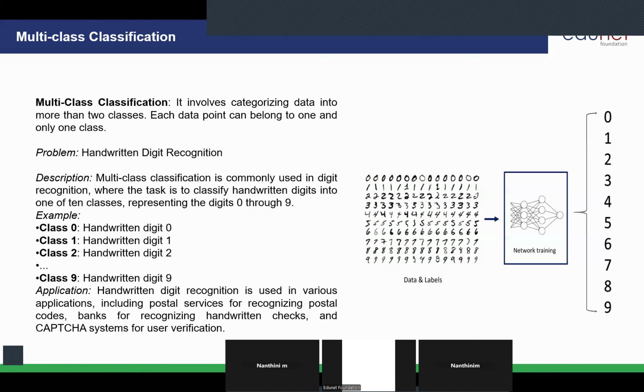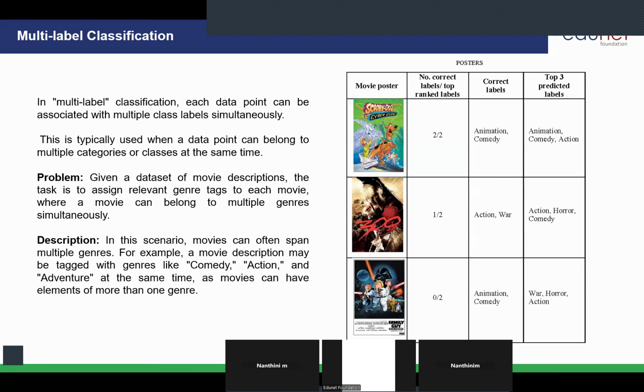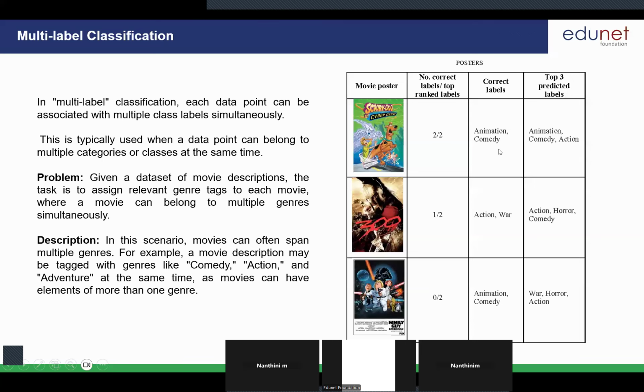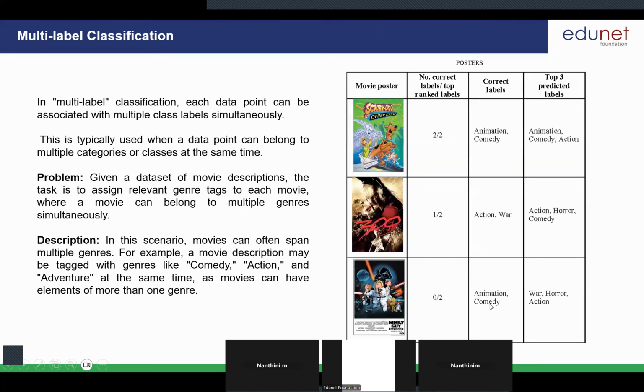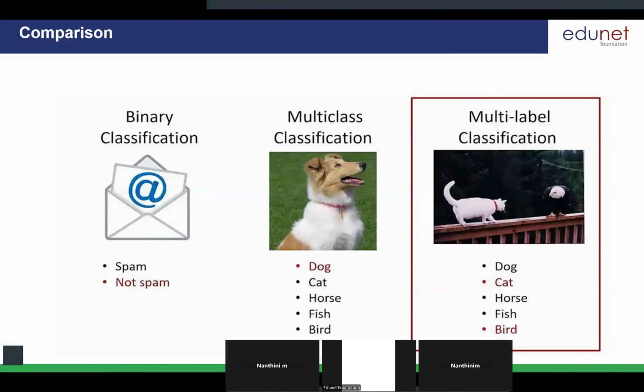Okay. So that is nothing but multi-label classification. You can see Scooby-Doo, we have animation as well as comedy. And if we are taking 300, we have action plus war. And this particular movie, Family Guy, we have animation and comedy. So for a single movie, we have given more than two labels, right? So this is nothing but multi-label classification. And I'll give you a comparison of all the three classifications here.